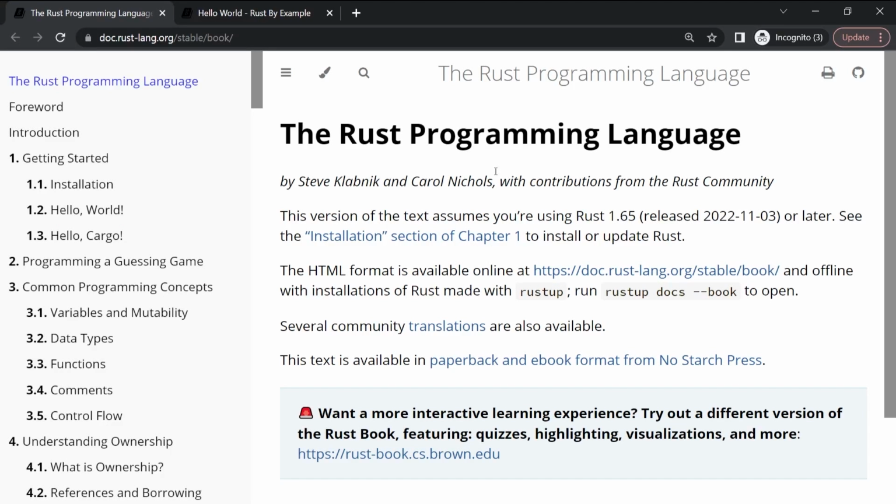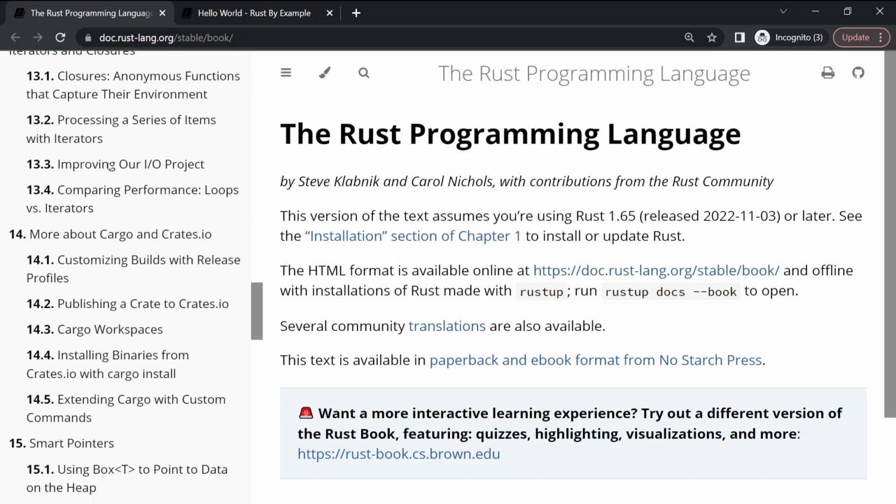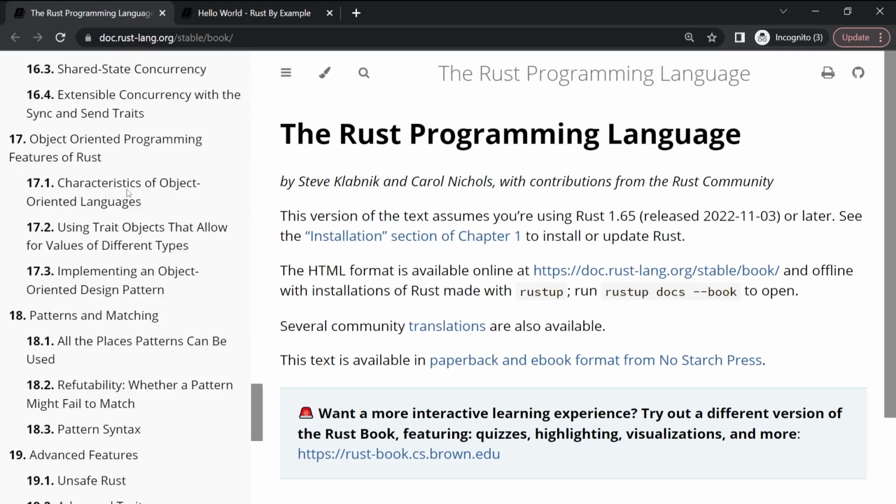Now that we've installed Rust, I briefly wanted to show you the documentation that is out there for Rust. There are two really, really good resources, both provided by Rust itself. The first one is a book called The Rust Programming Language. This is free to use, open source, and you can come in here and look at various areas, like installing Rust, hello world, all the way down to variables, functions. You scroll down, it just gets more in depth as it goes.